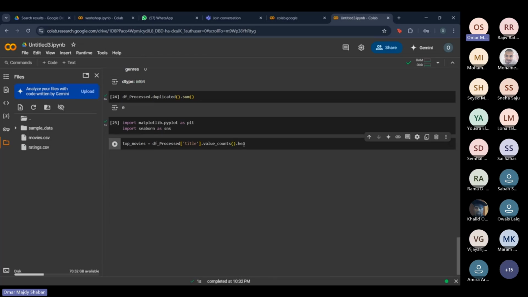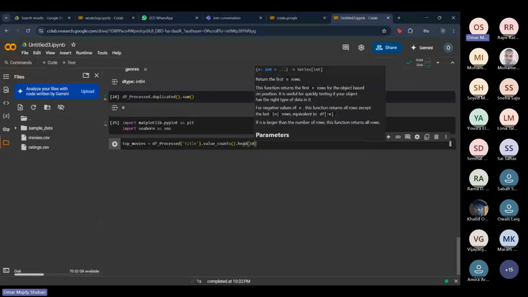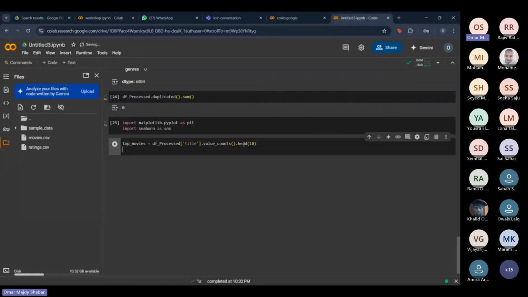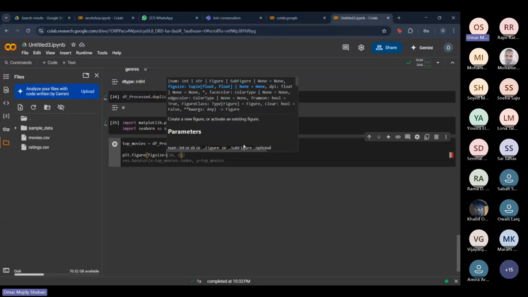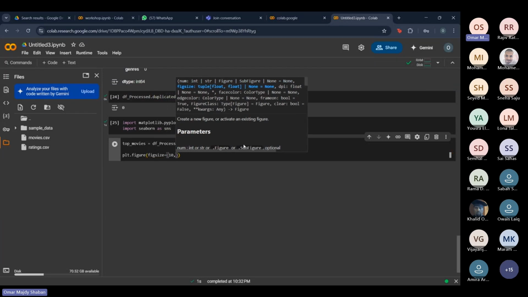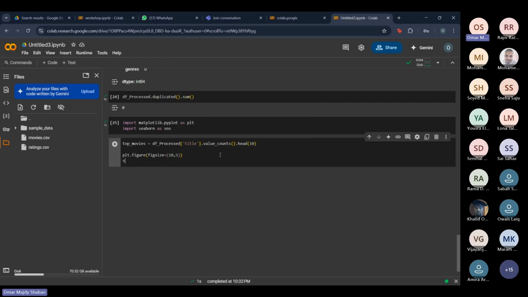And what we're going to do is just see the top 10. This is what the head method does, basically. We're just going to see the highest 10 values of this column. And now we're going to create the actual figure. We want to specify the figure size, which is the dimensions. We're just going to use 10 width and 6 height, or 5 actually. Doesn't matter honestly, this is just what other people use.